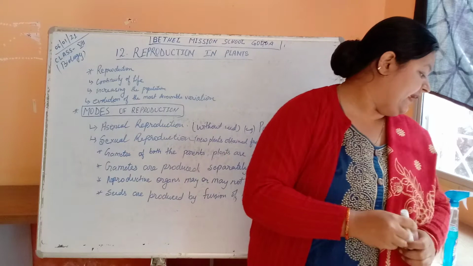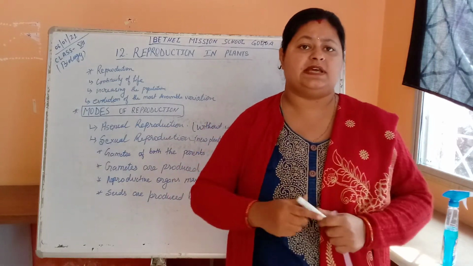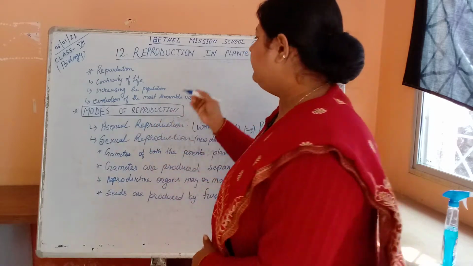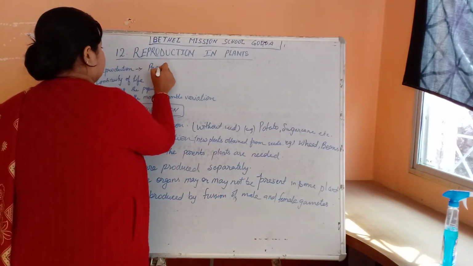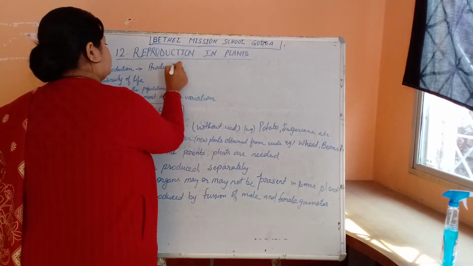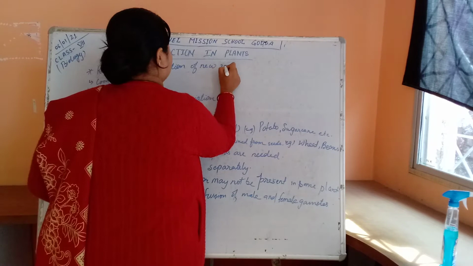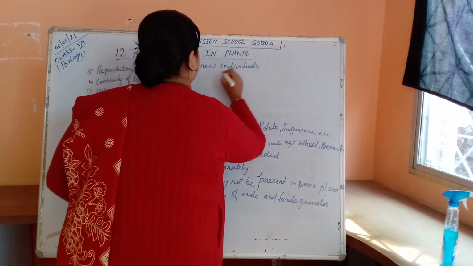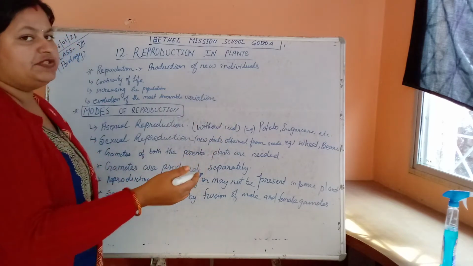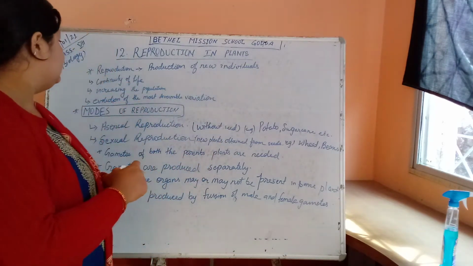We can say reproduction means production of new individuals by the parents of the same species.